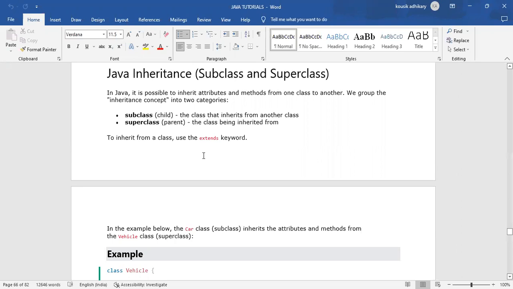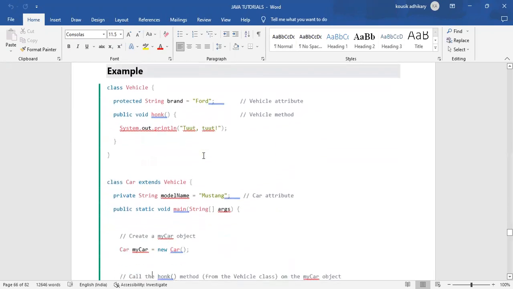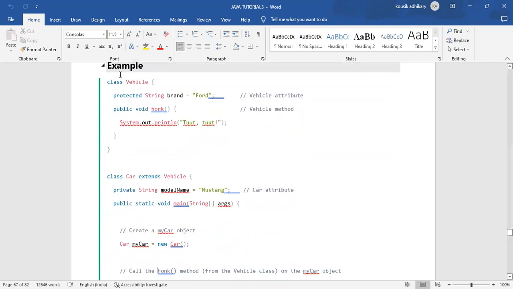We will see the example. That's the simple theory. Class Vehicle: protected string brand equals Ford, in double quotes, semicolon.